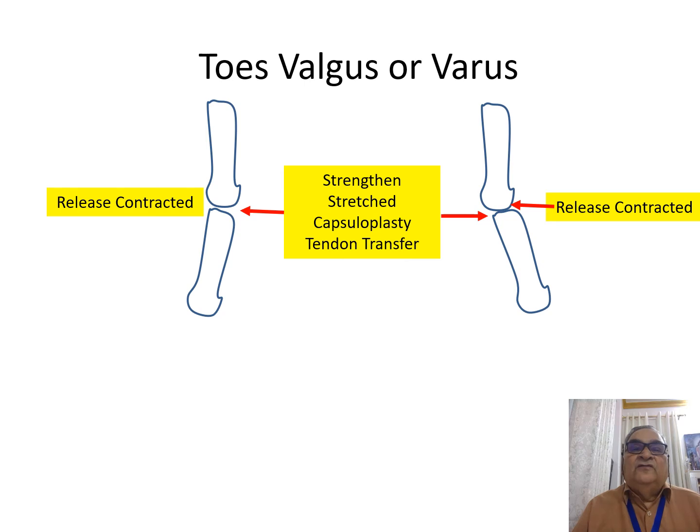For toe valgus or varus, you always bother about the great toe only. You have to release the contracted and strengthen the stretched by doing a resection capsuloplasty or transferring a tendon. So this is how you deal with toe valgus or varus.